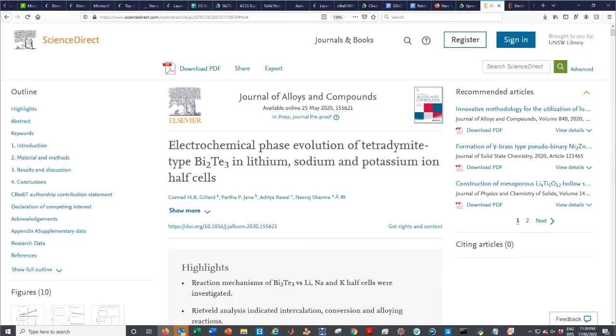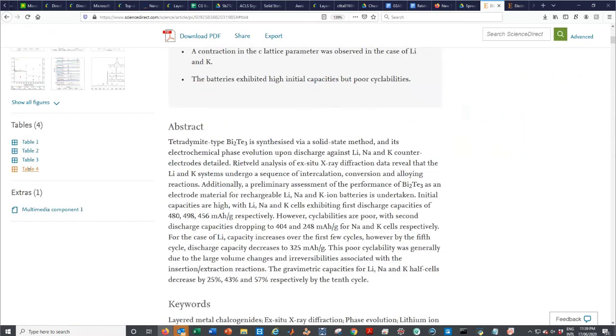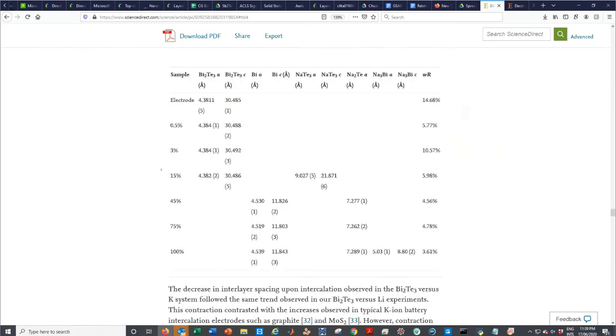This is a paper that I recently published. This paper contains several tables, each of which contains numerous crystallographic parameters, with their uncertainties shown in bracket notation. The program that I will demonstrate today will enable us to extract these parameters and convert them to bracket notation.